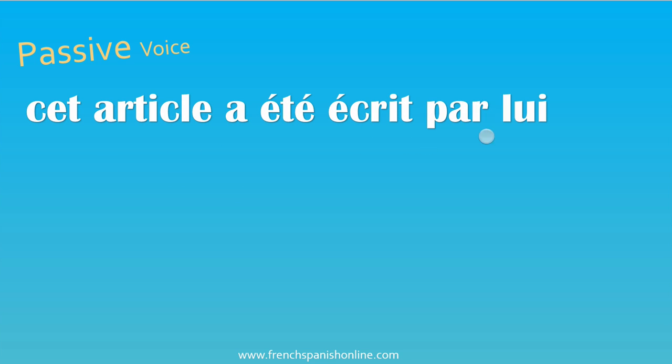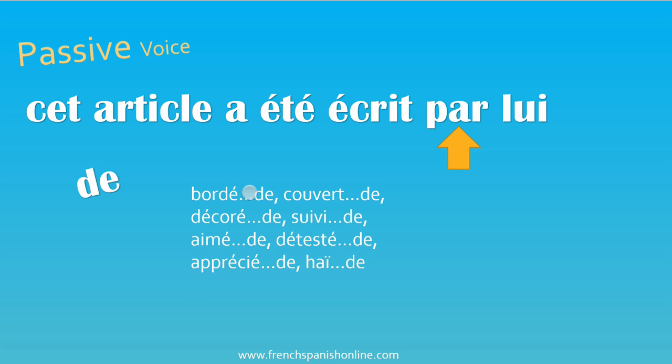Cet article a été écrit par lui. So, you remember that we said that we need the preposition par, but not all the time. Fortunately we don't have a lot of verbs using the preposition de instead, but usually both are possible. We have verbs like that: border de, couvert de, décorer de, suivi de, aimer de, etc. But for example here, aimer de, you can also say aimer par. There is no problem. But just for you to know that you may find the preposition de for some verbs.